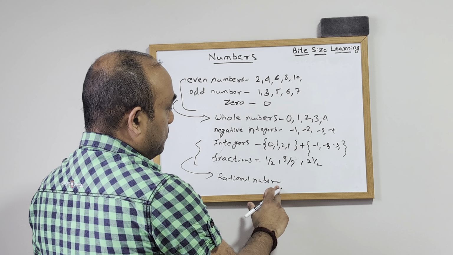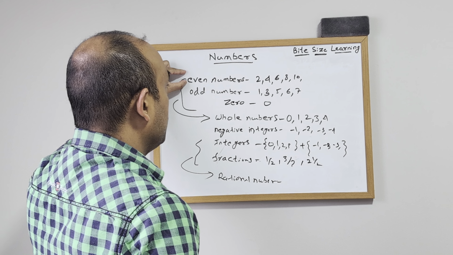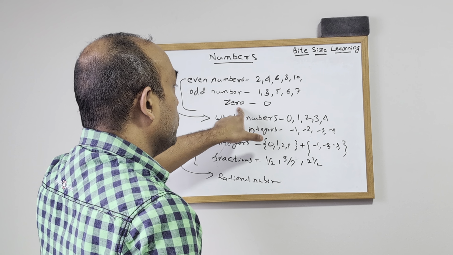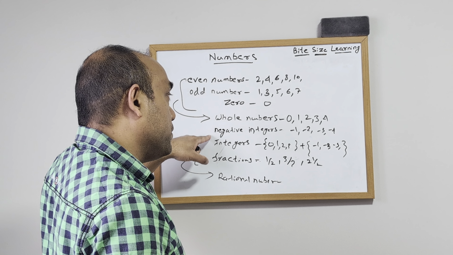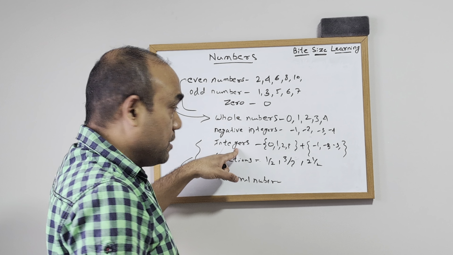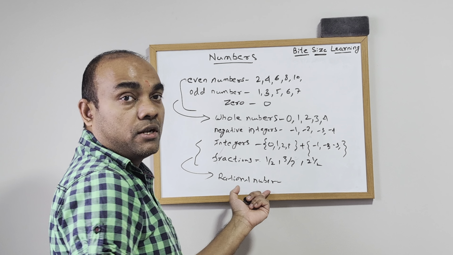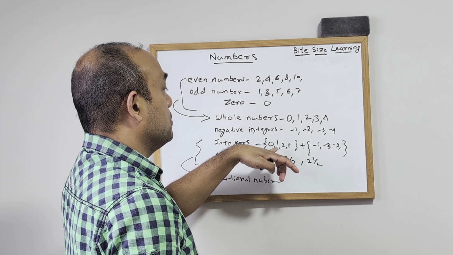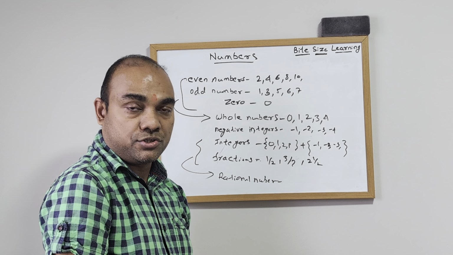So now we know that it starts with even, odd, and including 0, the set is called whole numbers. Then when you add the negative integers to that, the set is integers. When you add fractions to those integers, it becomes rational numbers. So all that set, including the fractions, whole numbers, negative integers and integers, are called rational numbers.